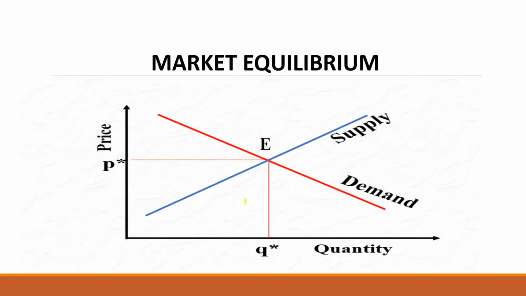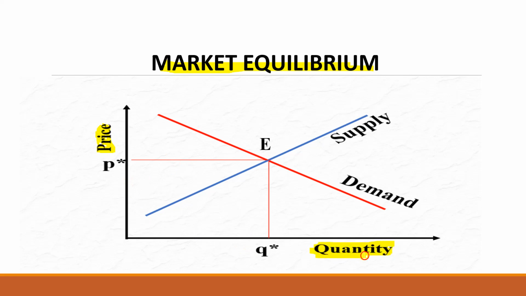I hope you understood. Now, how do we represent market equilibrium under perfect competition? Here, along the x-axis, we measure quantity. Along the y-axis, we measure price. These two variables, price and quantity, are the first thing you have to put in a diagram.